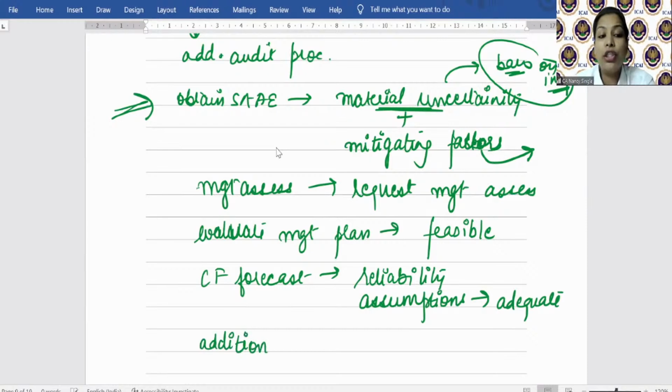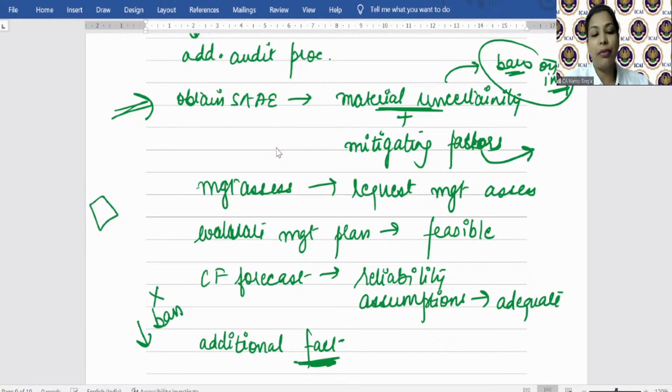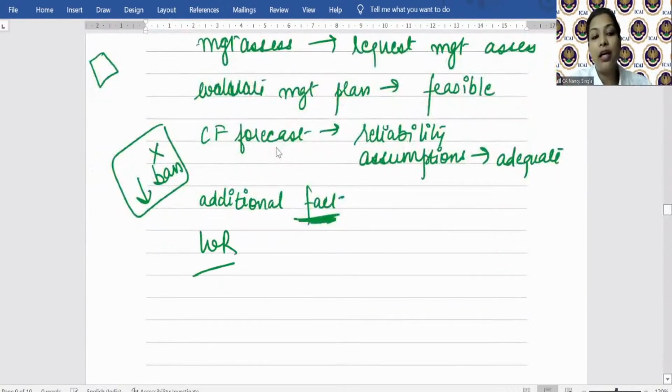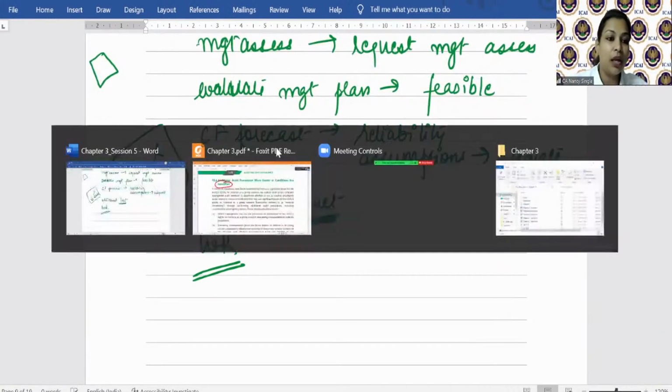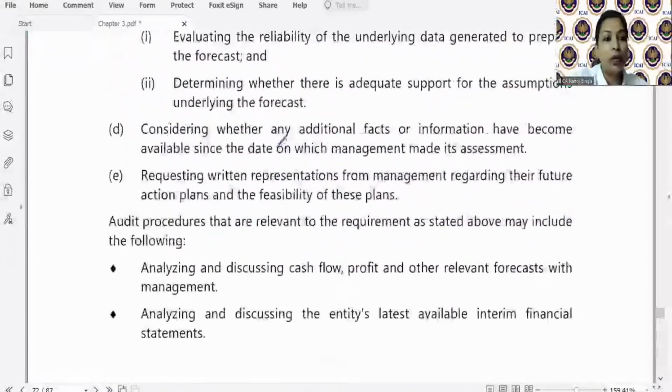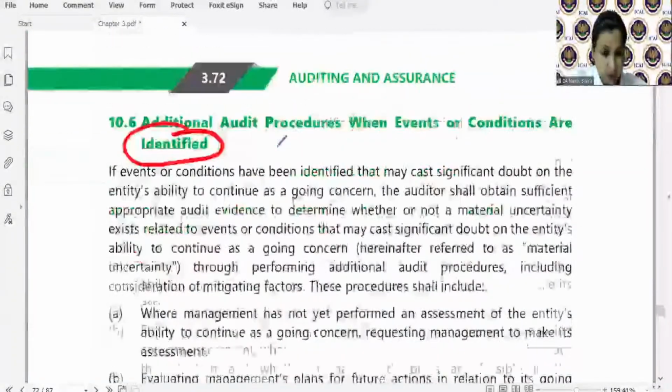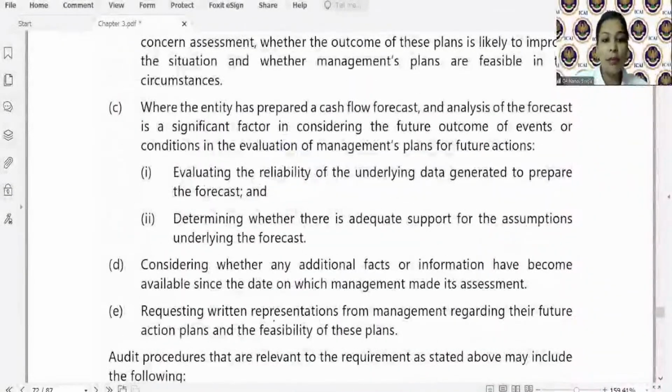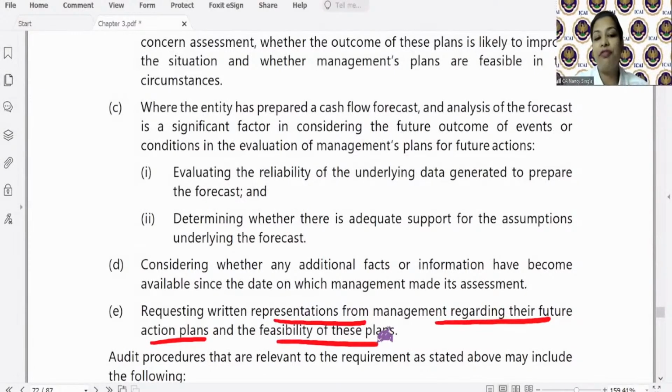concrete. And auditor should consider whether any additional information or fact has come to the knowledge of the management after the management has made its assessment. कोई ऐसा information तो नहीं है, let's say later on ऐसा कोई information आ जाता है कि such ban is not going to be on Korean company but only on, let's say, some other companies. So auditor will consider such additional fact and auditor will obtain a written representation from the management. What written representation? So auditor will obtain a written representation from the management regarding their future action plans and feasibility of these plans.